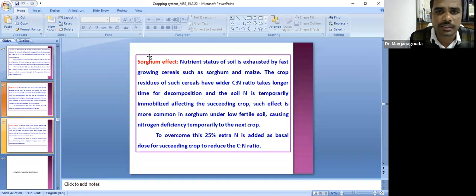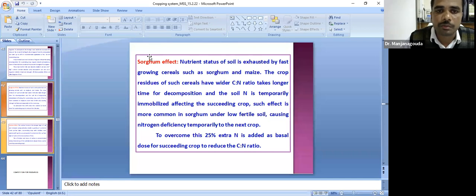That is, the nutrient status of the soil is exhausted by any fast growing cereal such as sorghum or maize. Both the sorghum effect and the maize effect are noticed. The crop residues from such cereals have a wider C:N ratio and take longer to decompose, and the soil N is temporarily immobilized, affecting the succeeding crop.